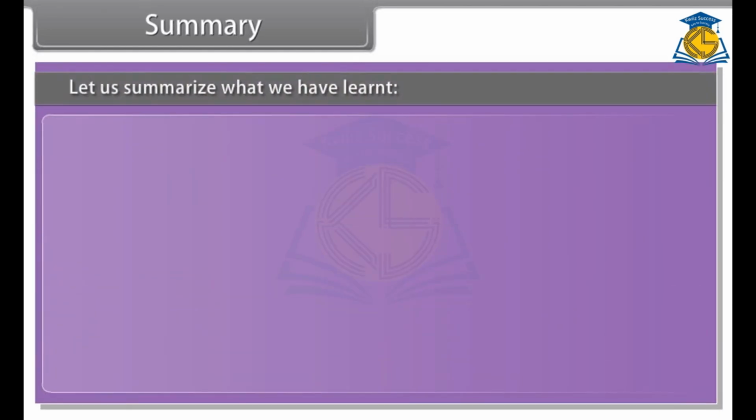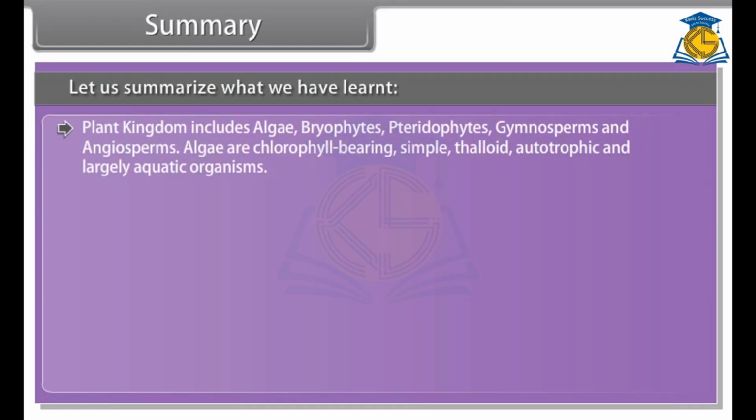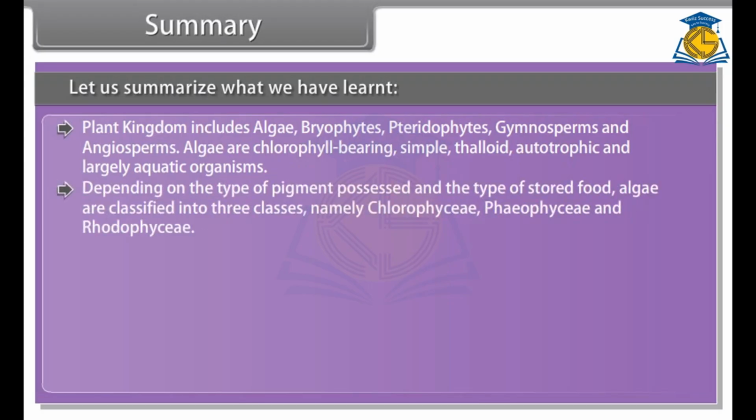Summary. Let us summarize what we have learned. Plant kingdom includes algae, bryophytes, pteridophytes, gymnosperms and angiosperms. Algae are chlorophyll-bearing, simple, thalloid, autotrophic and largely aquatic organisms. Depending on the type of pigment possessed and the type of stored food, algae are classified into 3 classes, namely Chlorophyceae, Phaeophyceae, and Rhodophyceae.